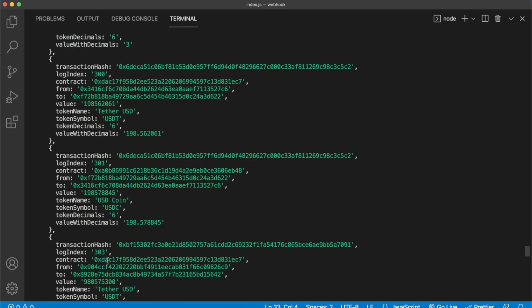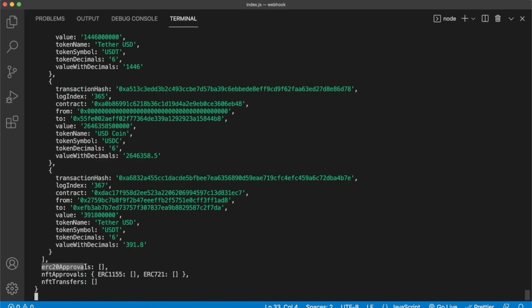If we scroll to the bottom, you see that we didn't set up the stream to look at ERC20 approvals, which would be appended into this array. NFT approvals for ERC1155s and ERC721s would be appended in here, and NFT transfers would be appended in here, all with parsed data showing you the exact token name, the value, from, to, addresses, and transaction hashes. So already you see Moralis provides you with much more data in a clean, neat manner.